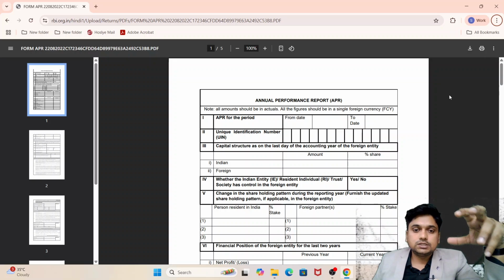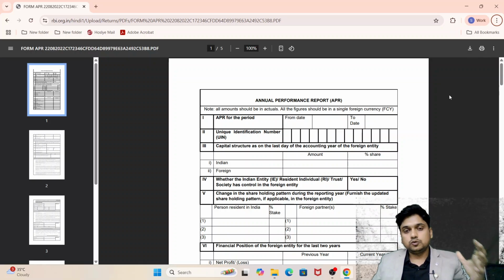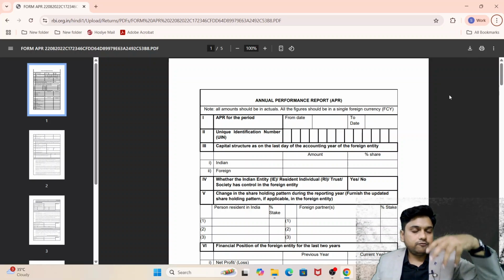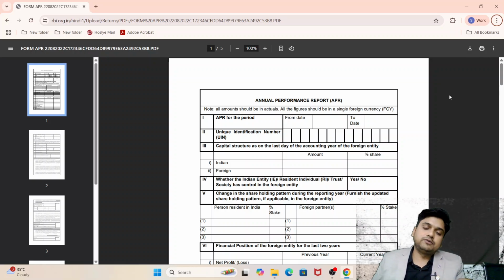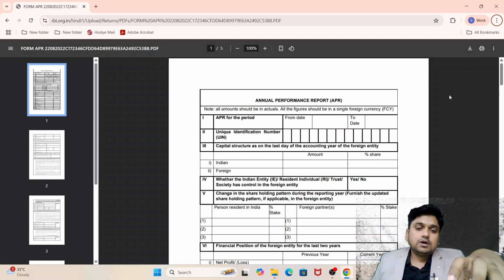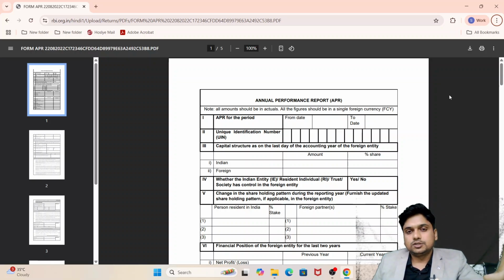Apart from the financials, there is a declaration submitted by the management, and a certificate issued by the Indian chartered accountant. And if the overseas entity is liable to get audited, then the audit report from the CPA or that country's chartered accountant is also required along with the financial statements. But in overseas countries, smaller companies have no need to get an audit done unless the company is registered on a security exchange.